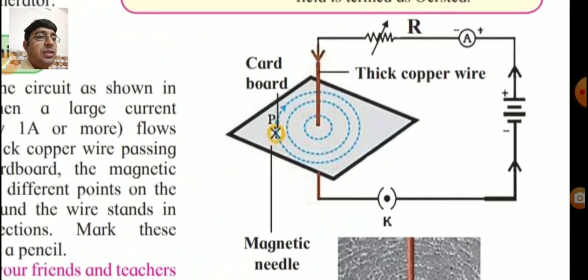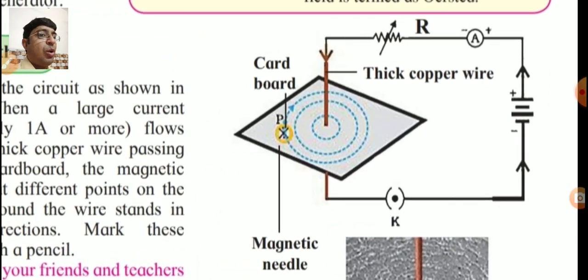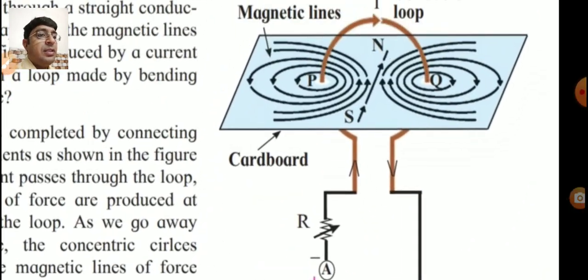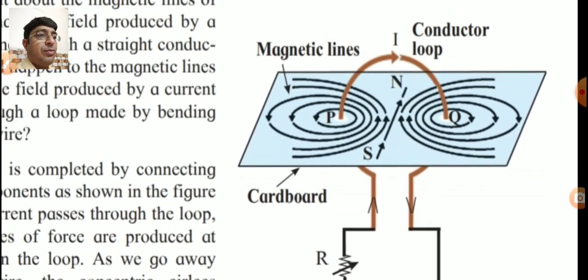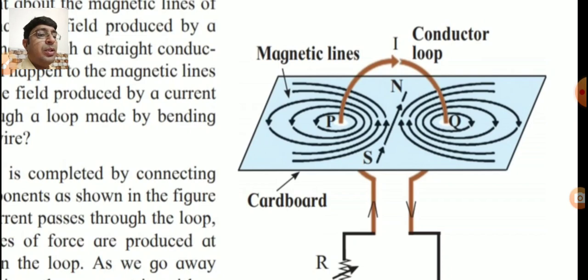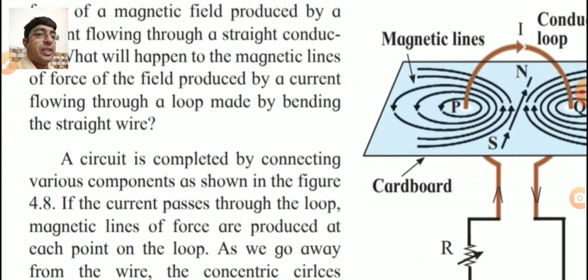Check this one. It is a straight thick copper wire shown. So concentric circles of iron filings are formed. But see in this figure, the wire is in the form of a circular loop passing through two points on the cardboard, and on that cardboard iron filings are spread. So check in what way the concentric circles are forming.